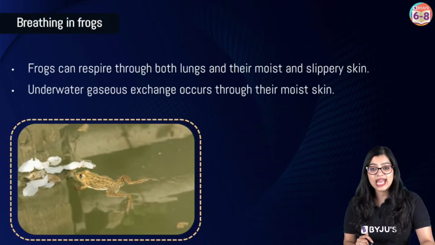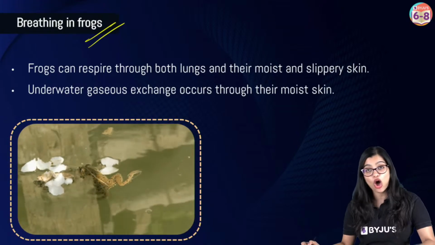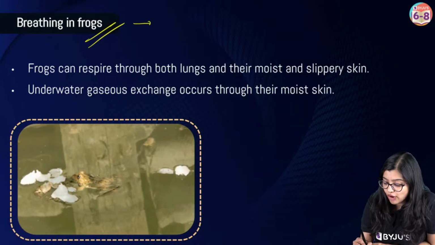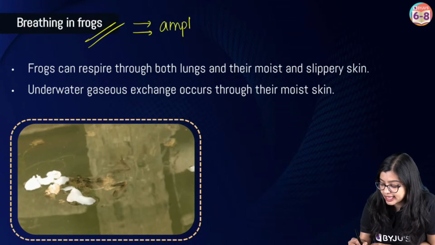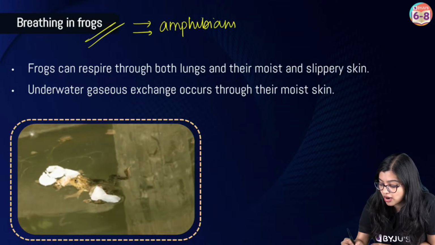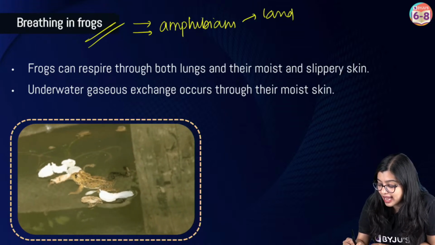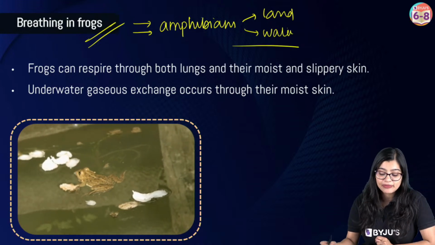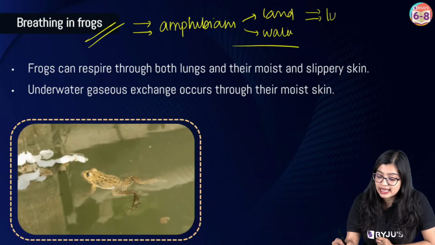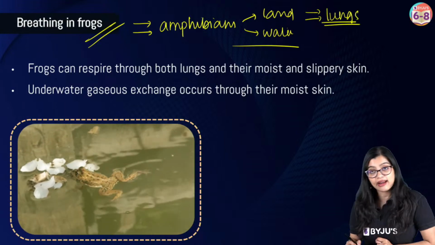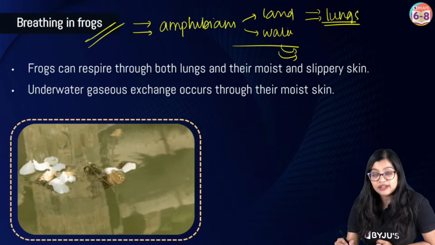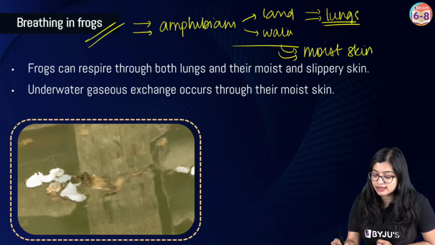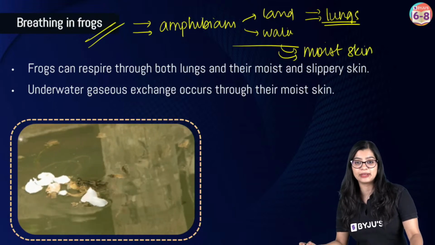Okay. Now next up, we have breathing in frogs. Now frogs are amphibians, right? So frogs are basically amphibians. That means they can live on land and they can survive in water as well. So when they're on land, they have the ability to use their lungs, while when they're in water, they use their moist skin in order to get the oxygen that is available.